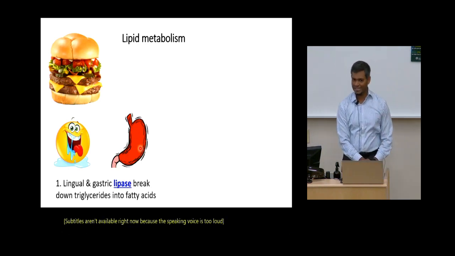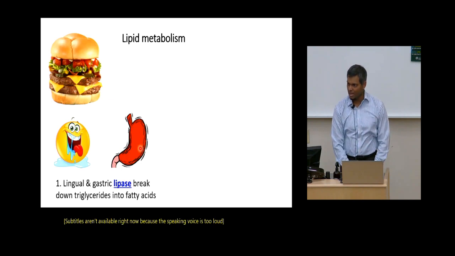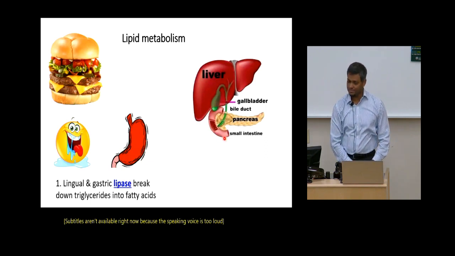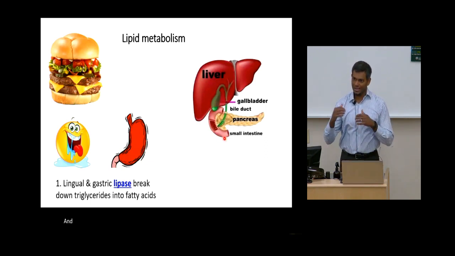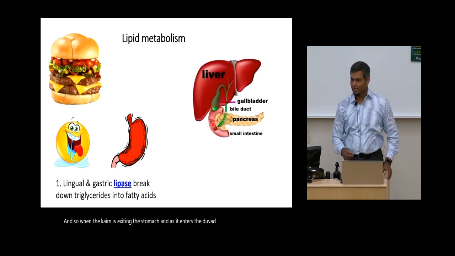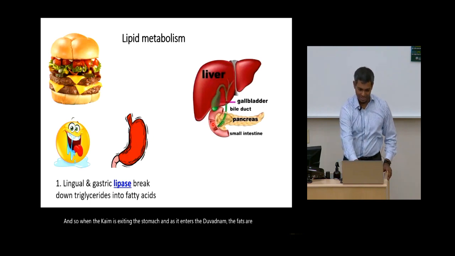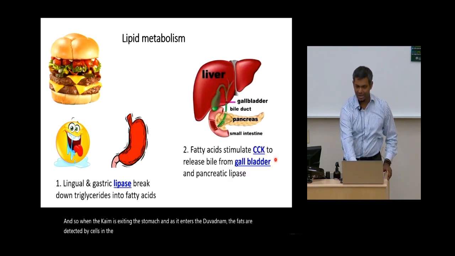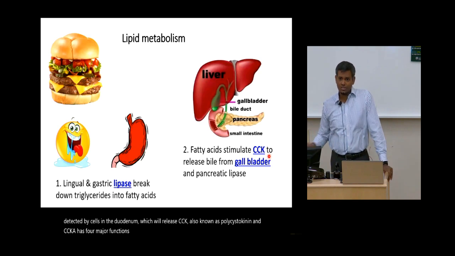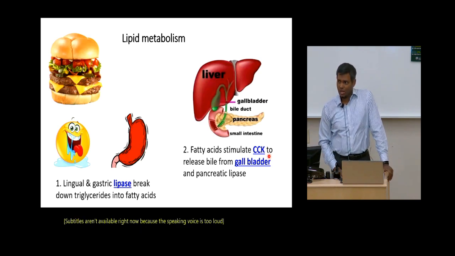The breakdown of fats in the mouth and in the stomach is not the majority of the fat breakdown. The majority will take place in the small intestine. When the chyme is exiting the stomach and enters the duodenum, the fats are detected by cells in the duodenum which will release CCK, also known as cholecystokinin. CCK has 4 major functions, and we'll see 3 of these functions play a role in fat metabolism.